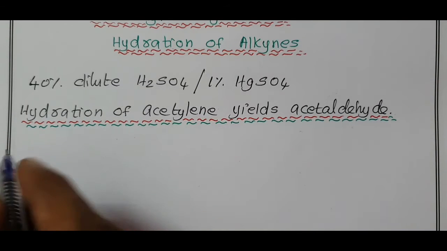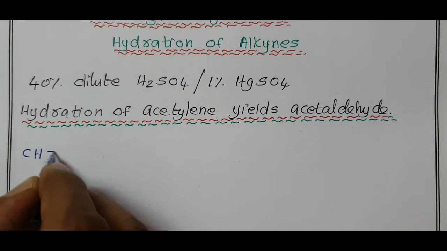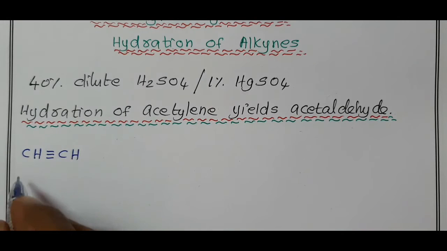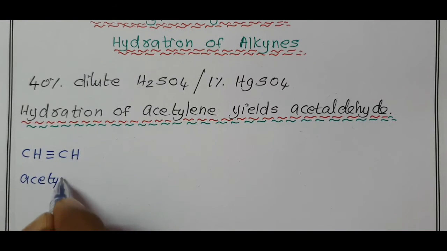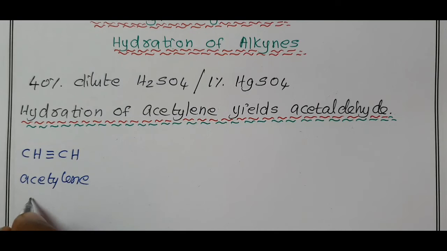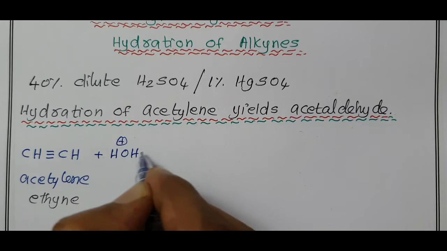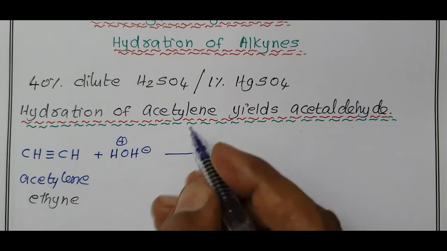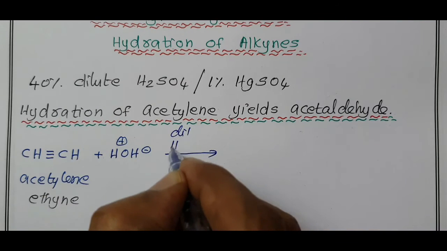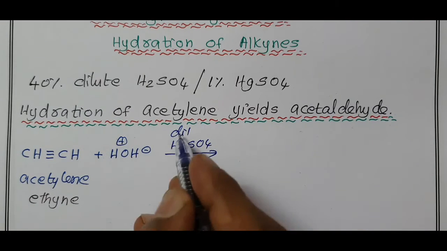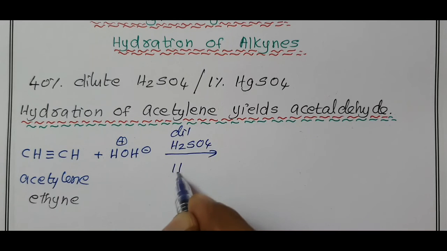Now, acetylene is CH triple bond CH. The common name is acetylene. The IUPAC name is 2-carbon, eth, carbon-carbon triple bond, ine: ethyne. Addition of a water molecule, H plus OH minus, in the presence of 40% dilute sulfuric acid, H2SO4, and 1% mercuric sulfate is used as a catalyst.